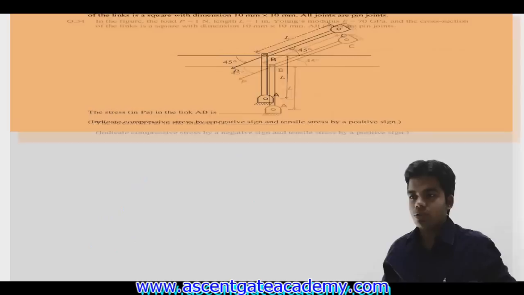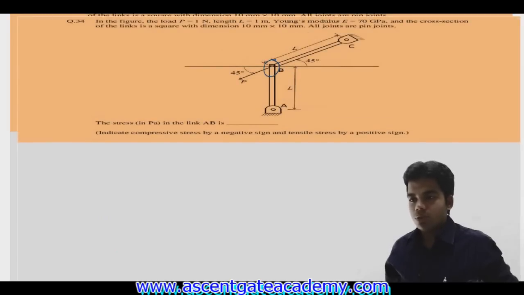Okay, so considering this joint B, a force here is acting, which is P, at an angle 45 degree. A force acting here will be PAB, the force of the link AB, and here the force will be PBC.